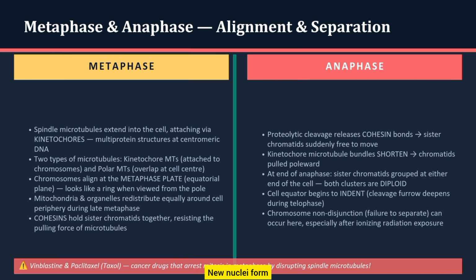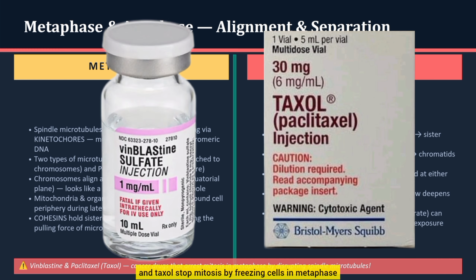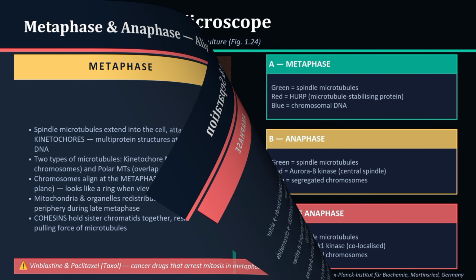New nuclei form. Chromosomes relax. And the cell splits into 2 identical daughter cells. Cancer drugs like vinblastine and Taxol stop mitosis by freezing cells in metaphase.